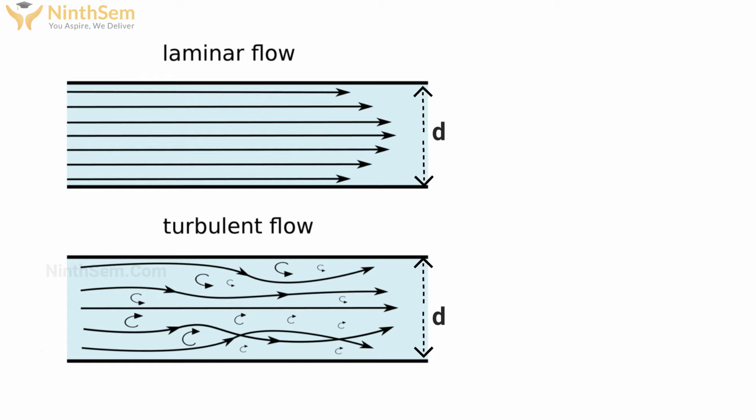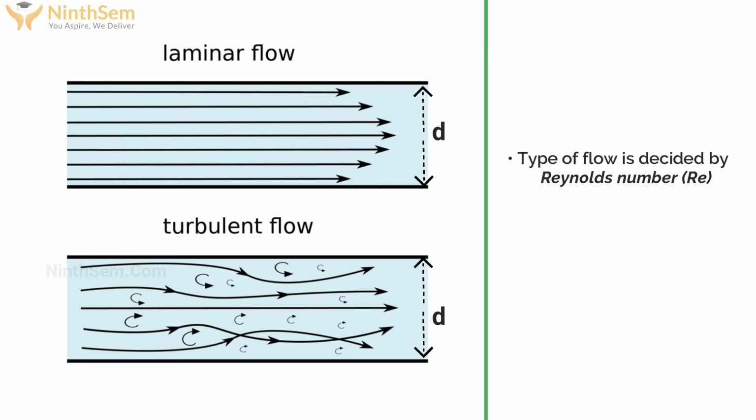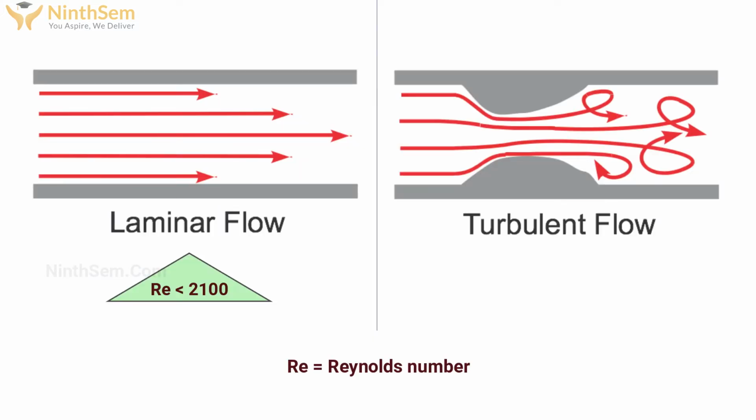So then what is turbulent flow and what is laminar flow? It is decided by Reynolds number and it depends upon the diameter of the pipe inside which flow is flowing. So when the Reynolds number is less than 2100, we may say the flow is laminar. When it is greater than 4000, we may say flow is turbulent.